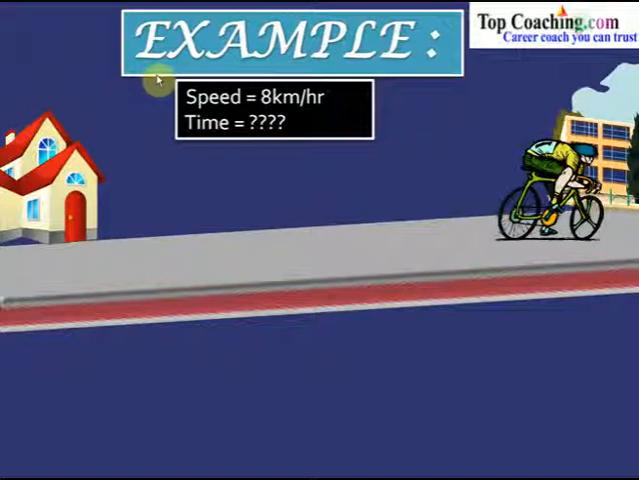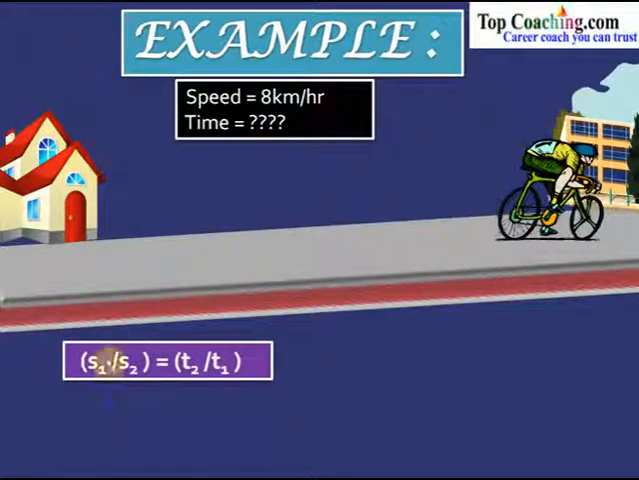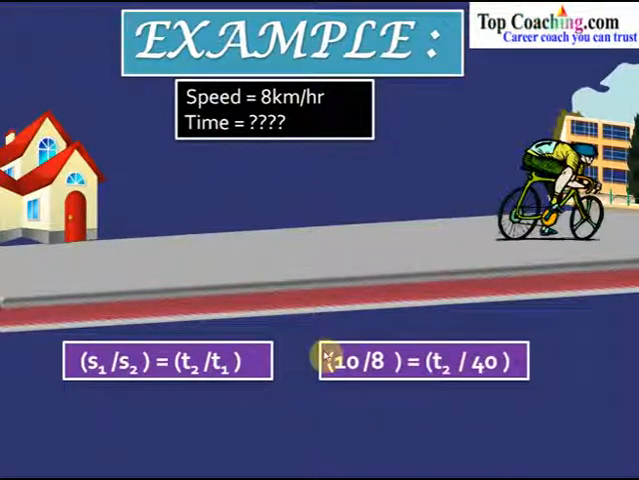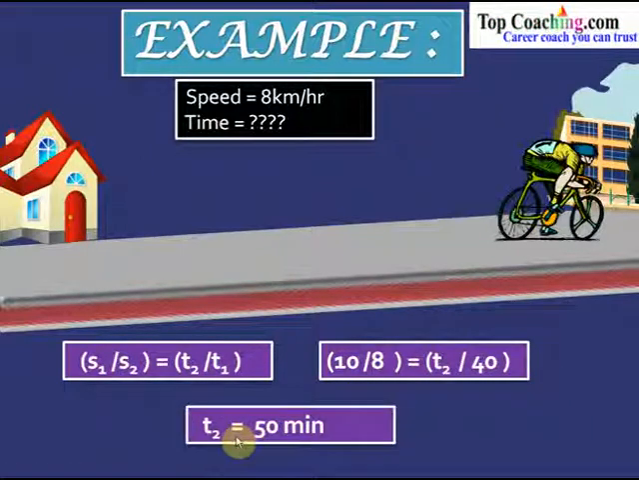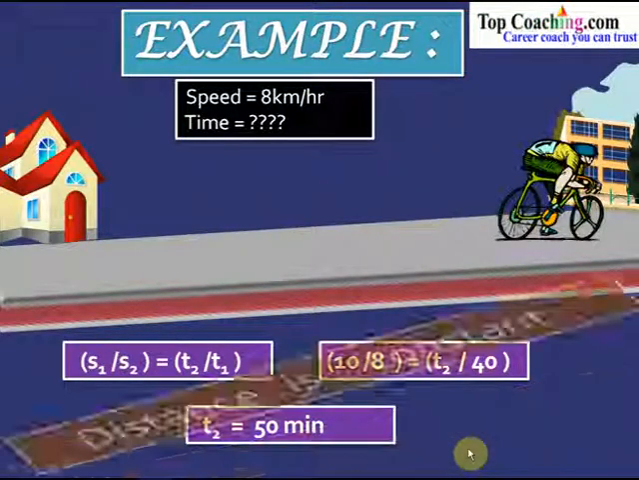The important fact to be noted is the distance between the home and the school would always be the same. So what we can say? We can say in any of the situations, the distance would always remain same, or the distance remains constant. And if the distance remains constant, then speed is inversely proportional to the time. So using that relation, what we get? S1 by S2 equal to T2 by T1. Substituting the values, we get 10 by 8 equal to T2 by 40. And from this, we get the value of T2 equal to 50 minutes. So this is an example where the distance is constant.